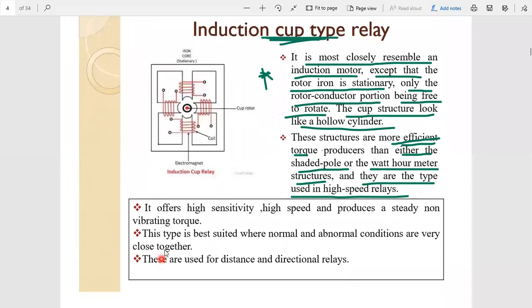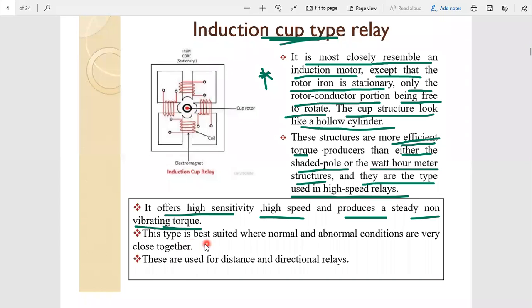Okay, some more important points. It offers high sensitivity. That means for a low value of fault current also, it can detect and operate. It can detect low values of fault currents and operate. Okay, so that one is the advantage. And high speed, operation speed is very high, and it also produces a steady non-vibrating torque. That is one more advantage compared to the remaining ones. It can produce non-vibrating torque because of this arrangement.